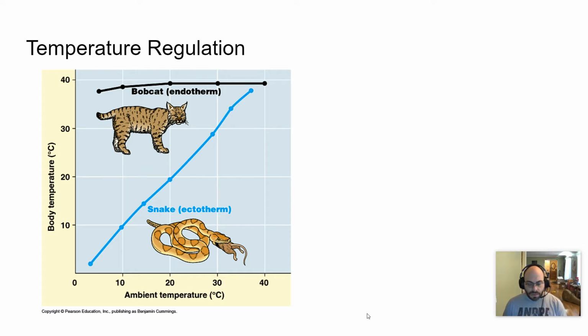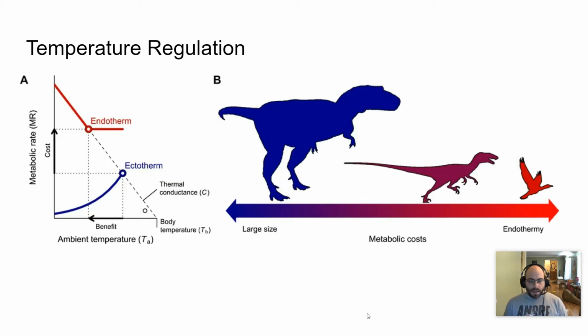Whereas ectotherms rely on their behaviors in order to regulate body temperature. In other words, they have to change their location, change what they're doing in order to get warmer or get colder, depending on their needs. And a little bit more on this as well.